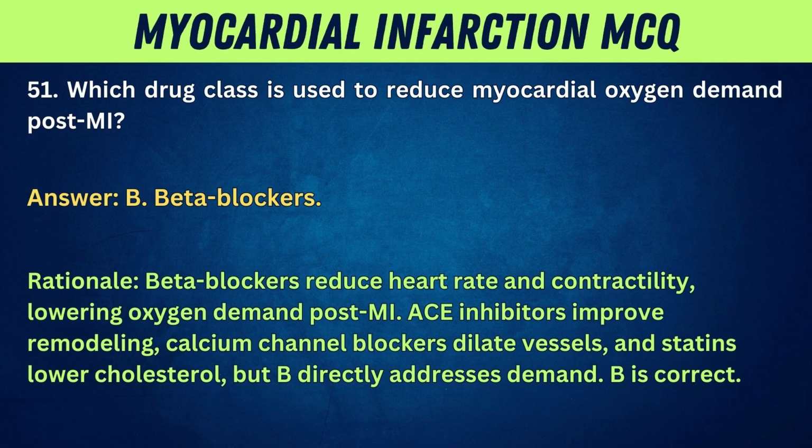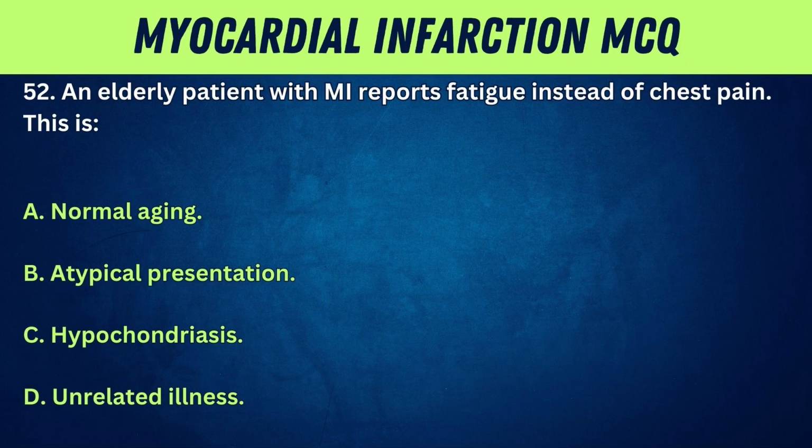Rationale: beta blockers reduce heart rate and contractility, lowering oxygen demand post-MI. ACE inhibitors improve remodeling, calcium channel blockers dilate vessels, and statins lower cholesterol, but B directly addresses demand. B is correct.